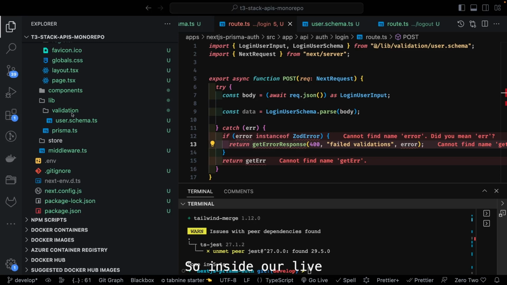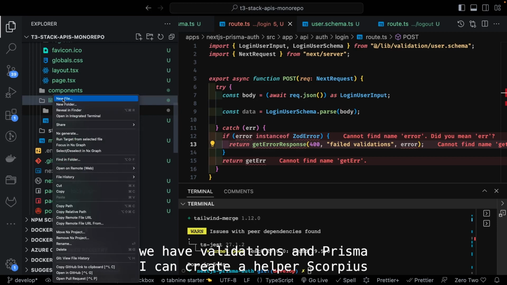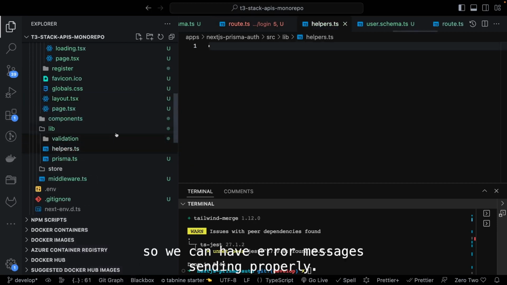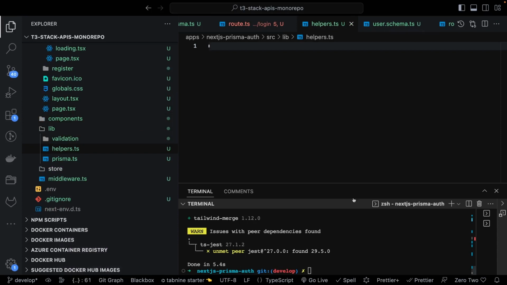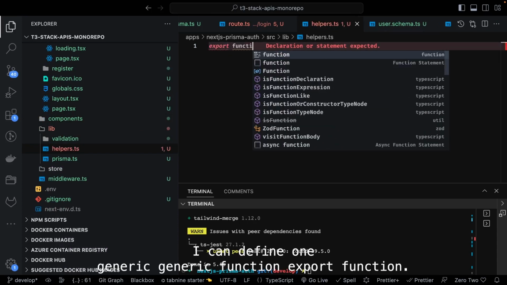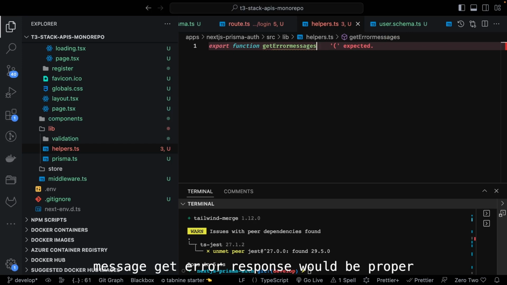So inside our lib, we have validations and Prisma. I can create a helpers.ts, so we can have error messages sending properly. Okay, I can define one generic function, export function getErrorResponse, which should be proper.